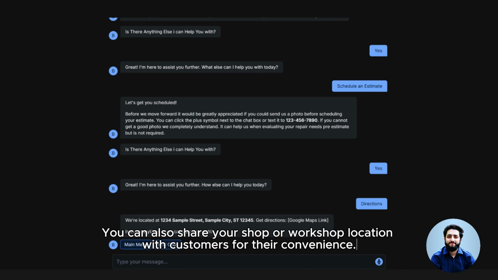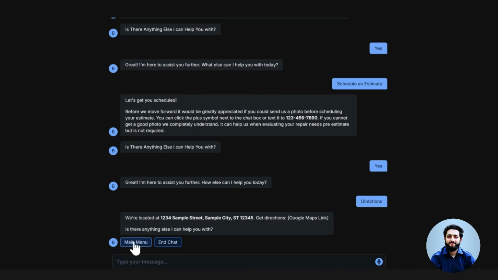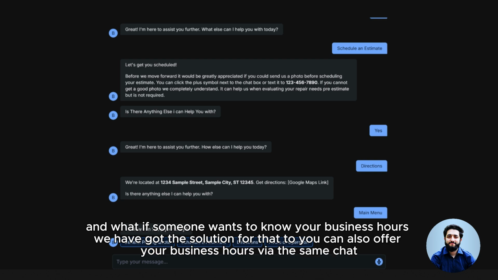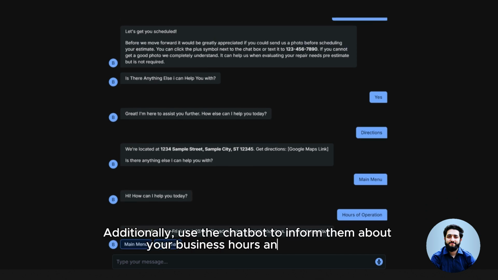You can also share your shop or workshop location with customers for their convenience. And what if someone wants to know your business hours? We have got the solution for that. You can also offer your business hours via the same chat. Additionally, use the chatbot to inform them about your business hours and availability.